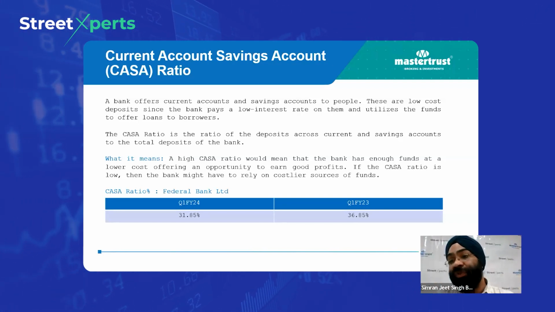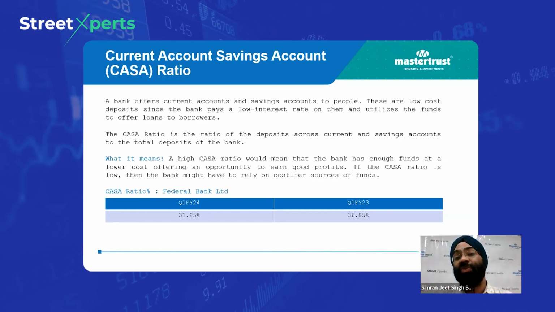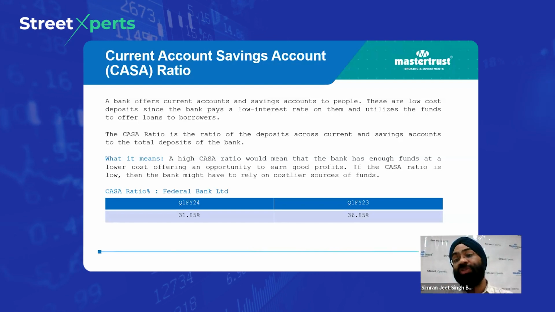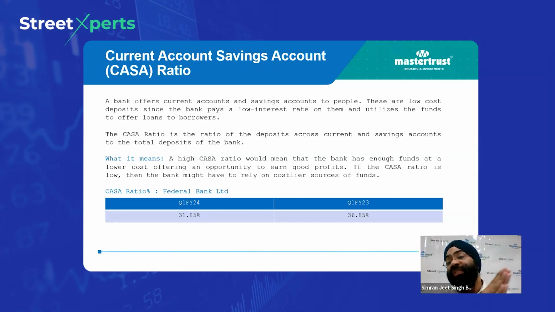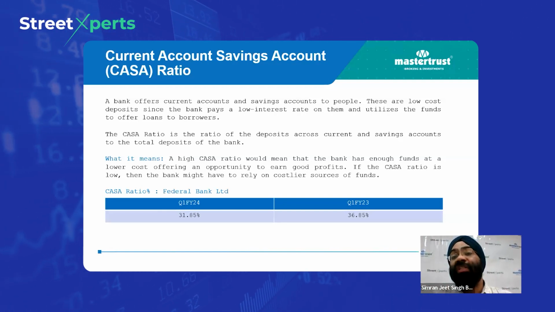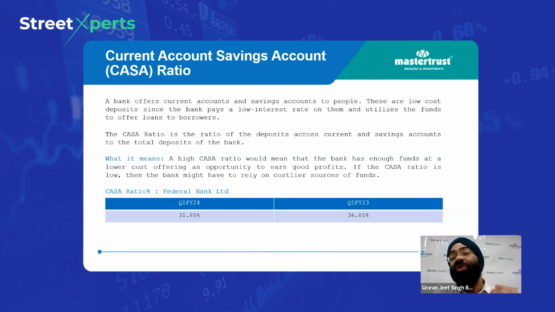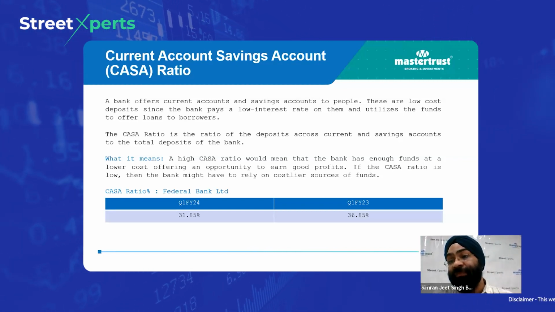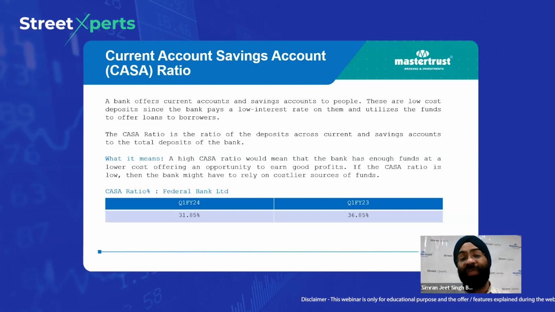So we all have to remember one thing: the more this ratio keeps increasing, it will be a source of low cost funding for the bank, and if it is declining a lot, it is not a very great signal for the banks. So the banks always try to mobilize the CASA, the higher CASA over a period of time. So we can move to the next slide.